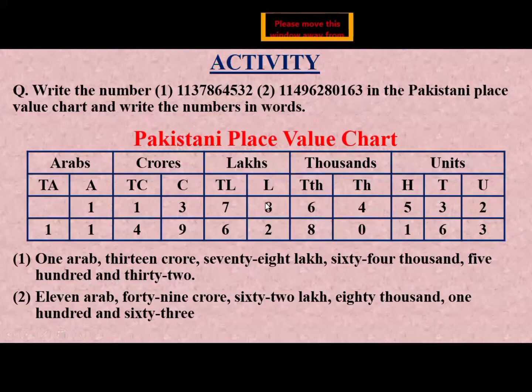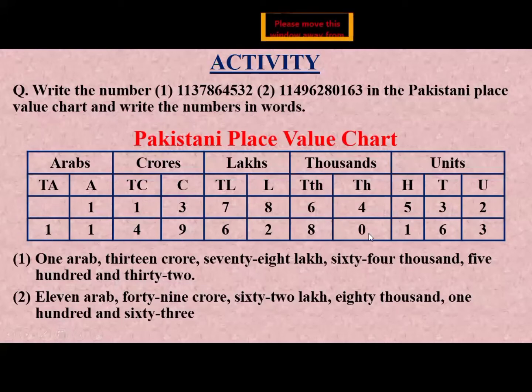So we write 2 in the lakh place and 6 in the 10 lakh place. Then we have the crore group. The crore group consists of crore and 10 crore. So we write 9 in crore and 4 in the 10 crore place. Then we have the number 1, so we write 1 in the Arab place and then 1 in the 10 Arab place.